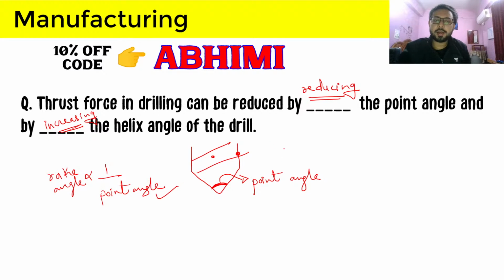So rake angle here in drilling is inversely proportional to point angle, and since that rake angle is becoming equal to the helix angle at the periphery, we can also say that this helix angle at the periphery will be inversely proportional to the point angle. So from that you have this information that if the point angle is reducing, your helix angle will be increasing, and for thrust we need the point angle to be reduced if the thrust force is to be reduced, and therefore by this information we can come to the conclusion that if that is happening, then helix angle will increase.